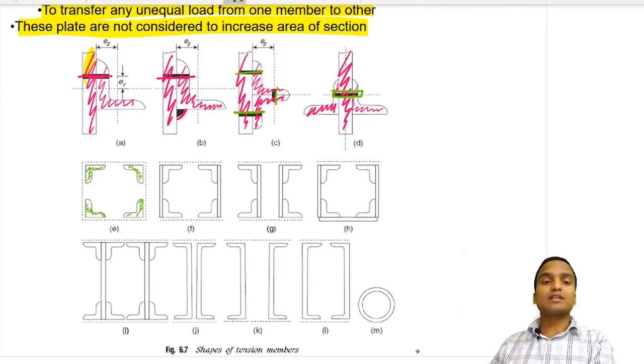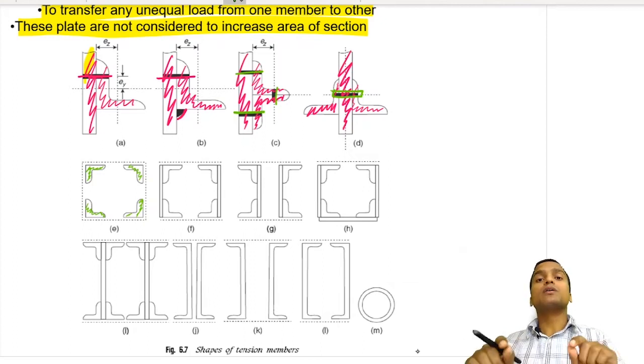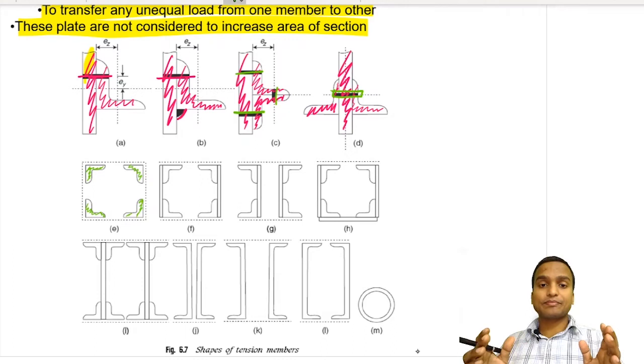All these four angle sections are arranged in such a way that they form a hollow rectangular tube type of member. We can also attach two plates on either side, and these dotted lines usually represent welding.